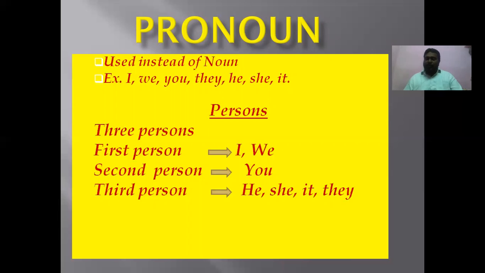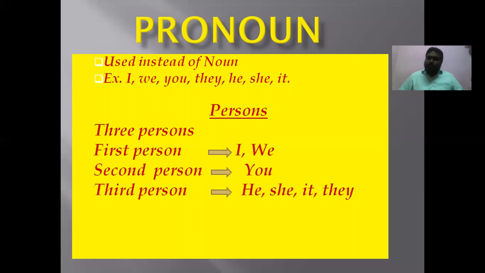For example, we have seen economics, civics, physics, mumps, measles. And then some diseases, some games, like that, all these things will be there. And then some plural nouns. These nouns are always plural nouns. We cannot get a singular form for these nouns. For example, spectacles, scissors. These nouns are made up of two equal parts.